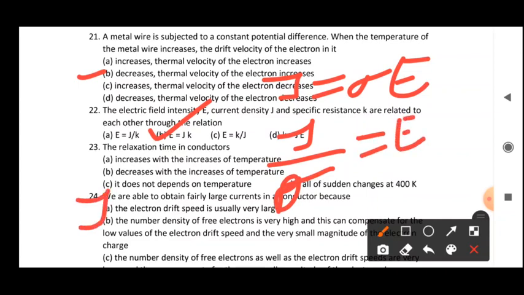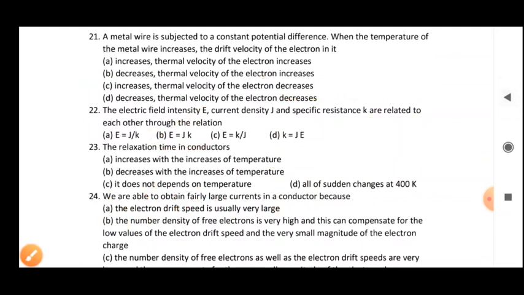So we can write J into 1 by sigma. And 1 by sigma is what? That is specific resistance or resistivity, denoted here by K. So you can write K into J is equal to E. You can see this equation is completely correct by this explanation, so our second option is correct for this question.